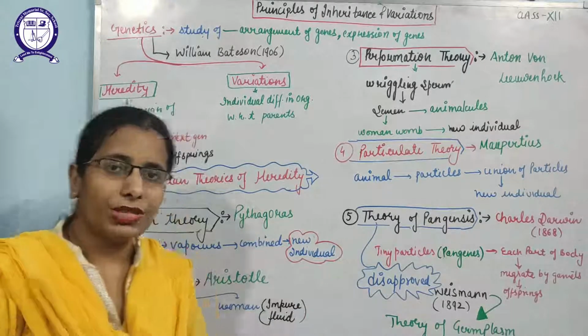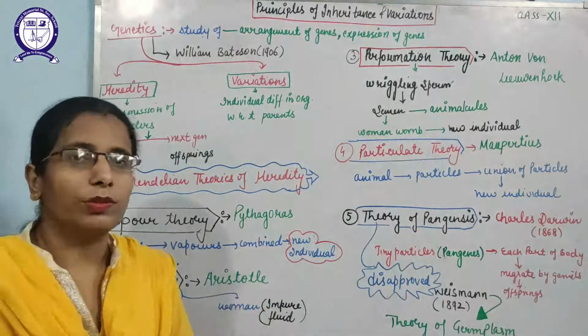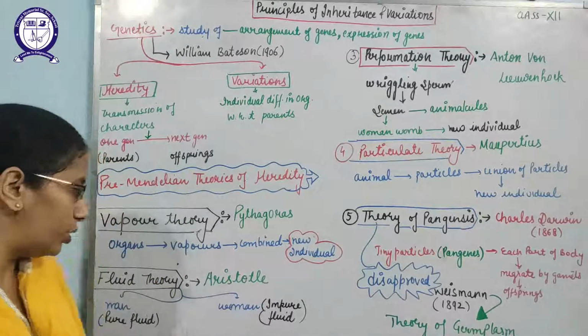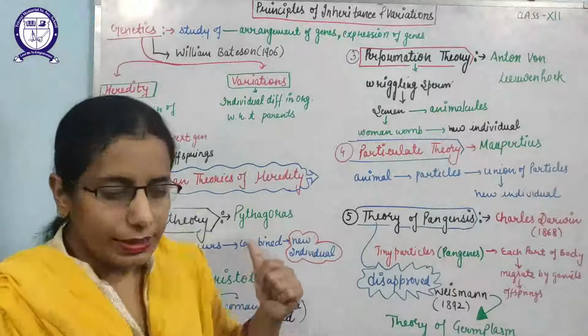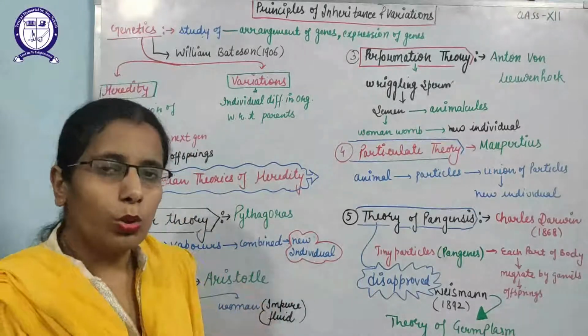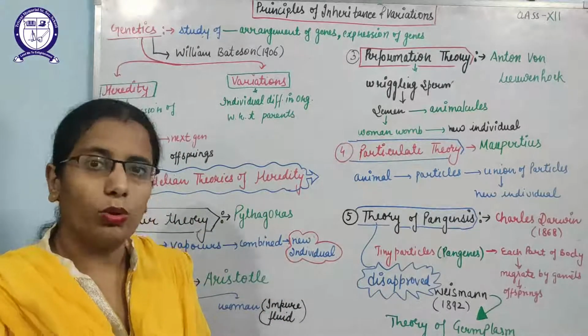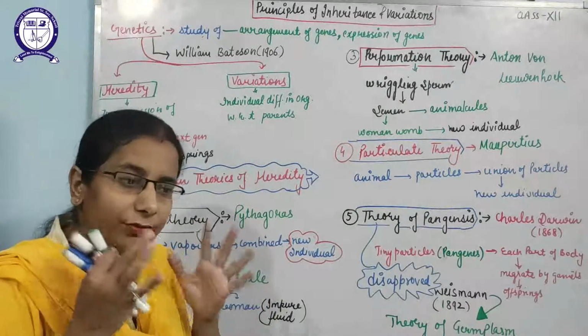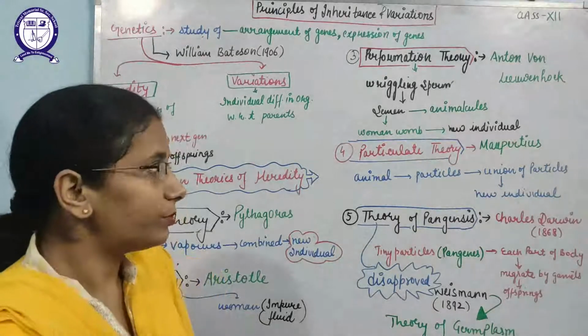By the mixing of this pure and impure fluid, new organisms are produced. But this theory also failed because Aristotle did not explain the basis of the new organism. Fluid alone is not the basis. What does the fluid contain that is responsible for making a new organism?